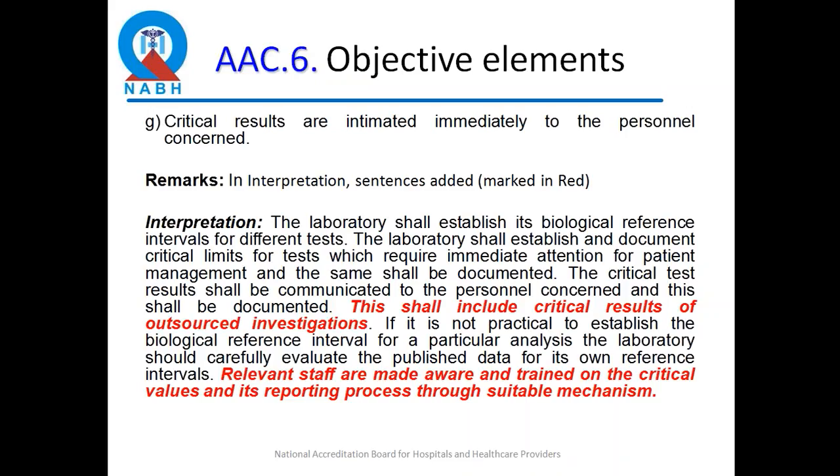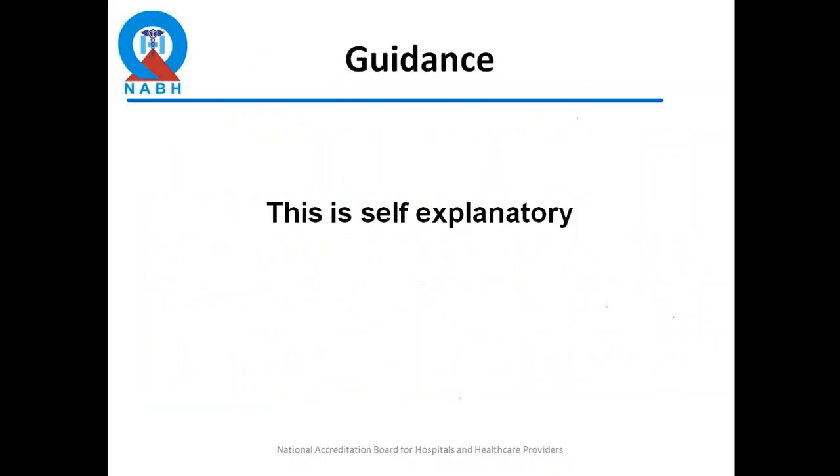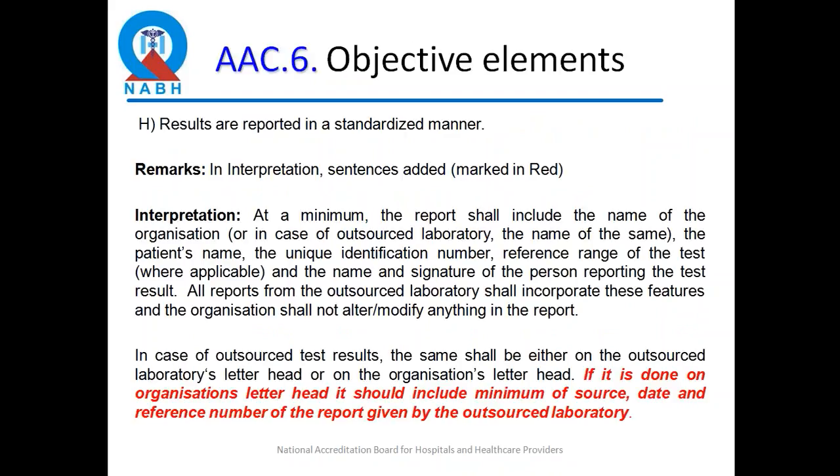on outsourced investigation should also be informed immediately to the hospital and to the patient's caregivers. Okay. AAC 6H is that, again, a small interpretation in red is changed, that if the organization is giving a test to an outsourced lab, then the result should be coming on the outsourced lab's letterhead.